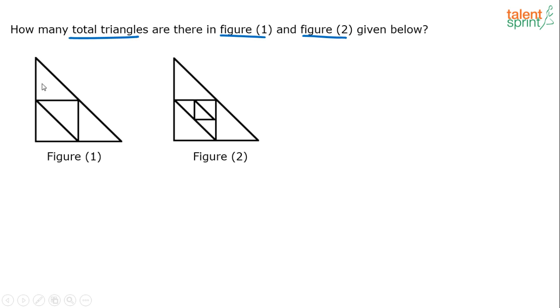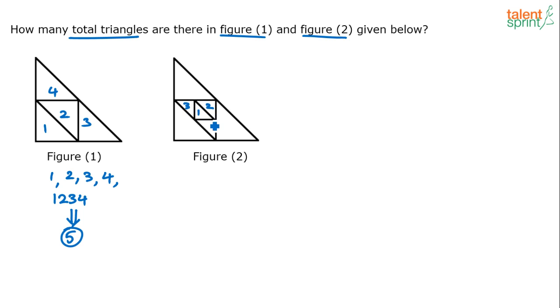If you go by numbering of parts, like 1, 2, 3, 4, let's say, what are the number of triangles? 1 is a triangle, 2 is a triangle, 3 is a triangle, 4 is a triangle. And I think the only other triangle we have is 1, 2, 3, 4. So total 5 triangles here, right? How about figure 2? Try out figure 2.